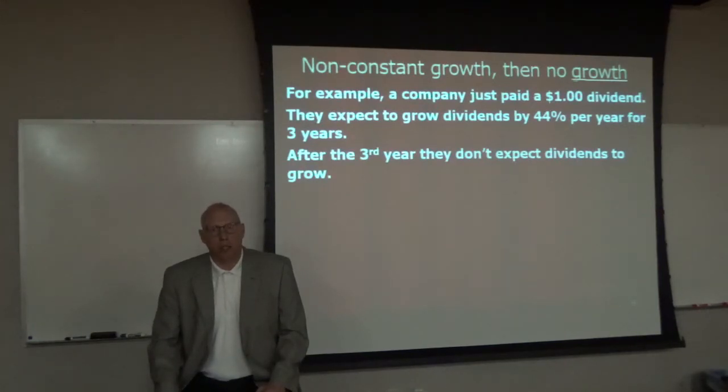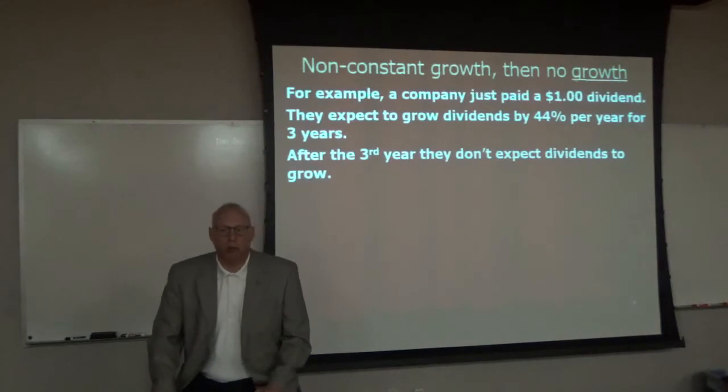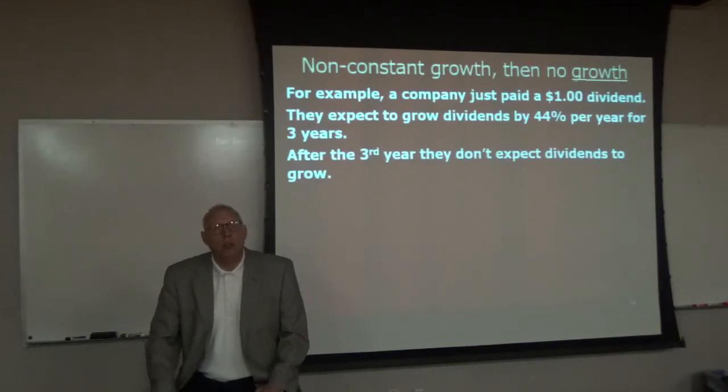At the end of the last year of fast growth, which will be year 3, there will be 4 cash flows, D1, D2, D3, and P3, and P3 will equal D4, which is the same as D3 because it won't grow after year 3, divided by K. Not divided by K minus G, because there is no G.